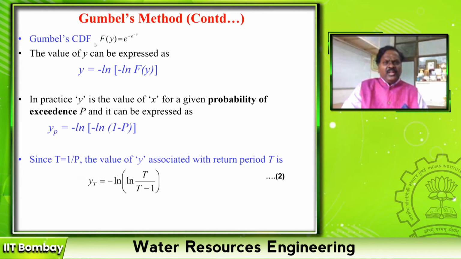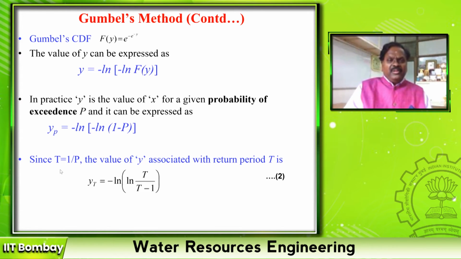So Gumbel's cumulative distribution function is e to the power of minus e. The solution here for y is minus ln of F of y, where F of y is again my Gumbel's cumulative distribution function. Suppose in practice the probability of exceedance p is the cumulative exceedance probability, then my solution for a given probability or given return period is minus ln of 1 minus p.